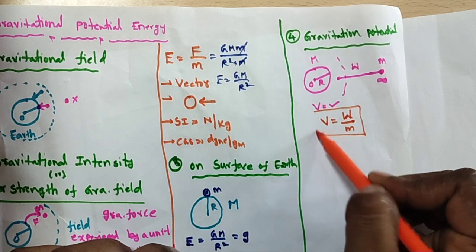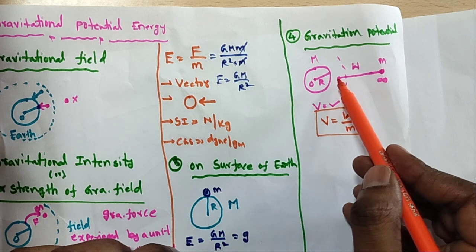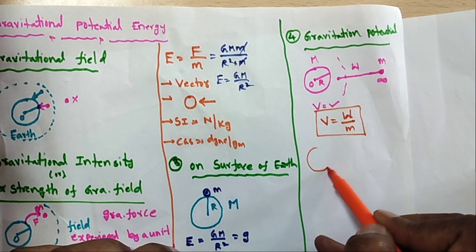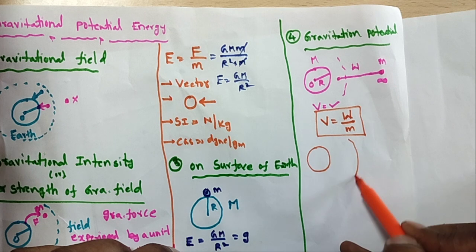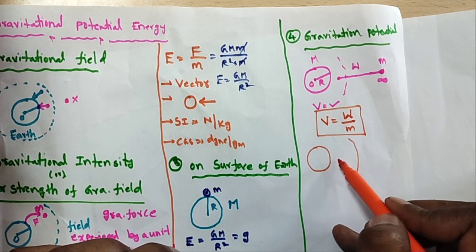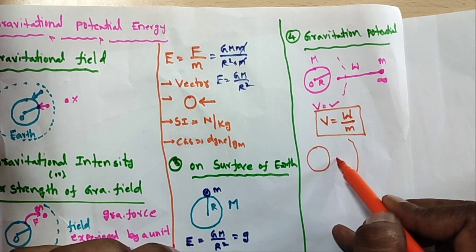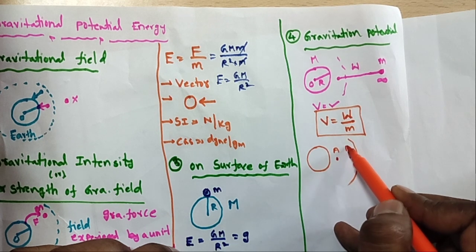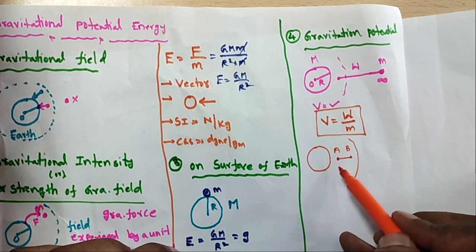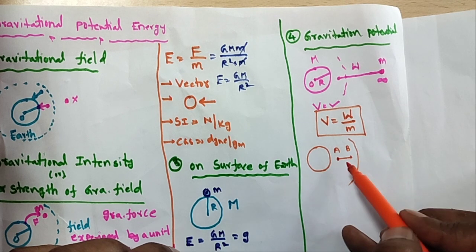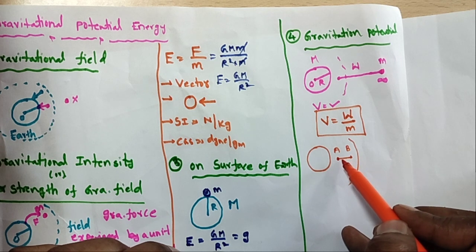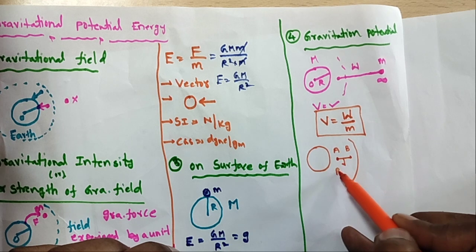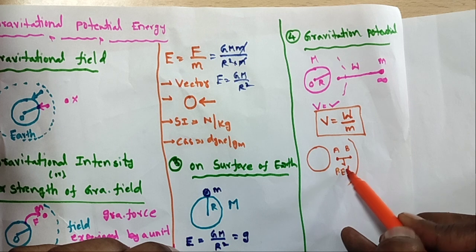V is equal to the work done per unit mass in coming from infinity to a point. Suppose this is the Earth, and this is the gravitational field. Here one particle in the gravitational field is moving from one point to another point, A to B. Here also some work is done by an external agent on the body. It moves opposite to the field direction. It increases the potential energy.